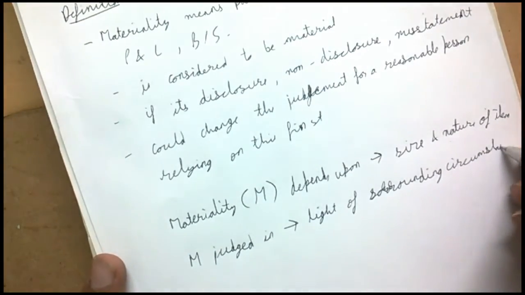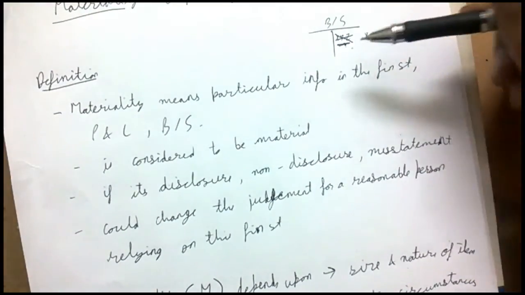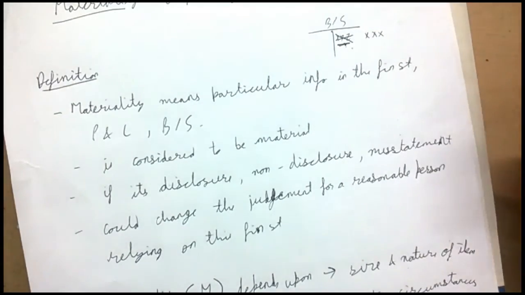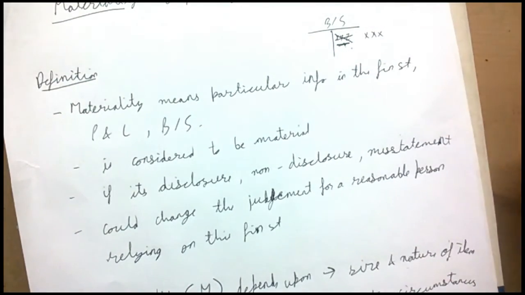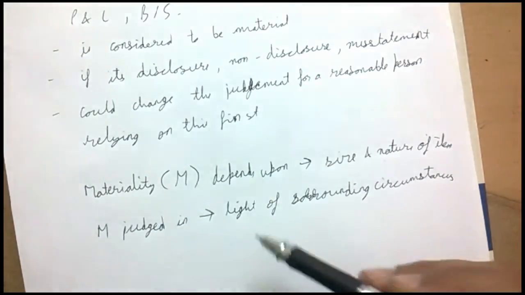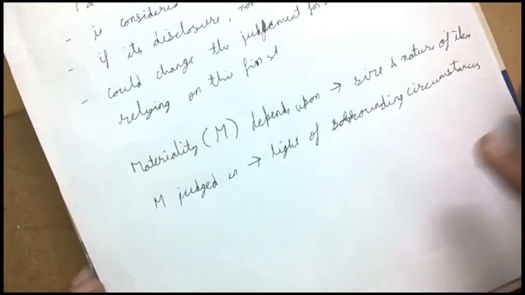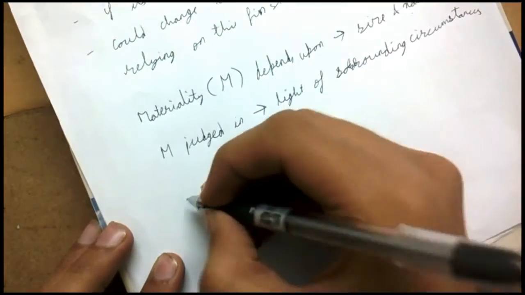For example, this XYZ item: if it is for 50,000 rupees and the turnover of the company is 100 crores, we won't call even 50,000 material, because 100 crores is far more than 50,000 rupees. But if the turnover was just 5 lakh or 6 lakh rupees, then even 50,000 is considered material. So what the circumstances are affects the materiality. Materiality is basically judged in the light of surrounding circumstances. I will take a numerical example later on, in a minute or two.